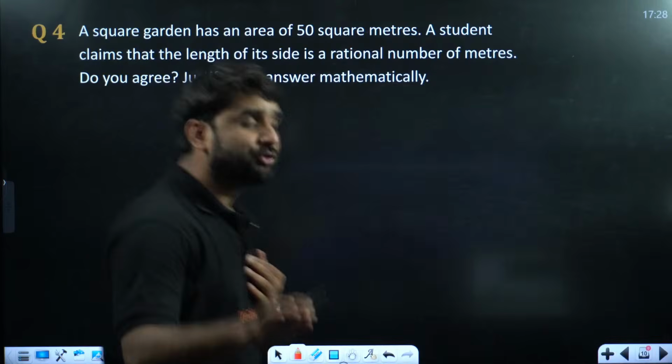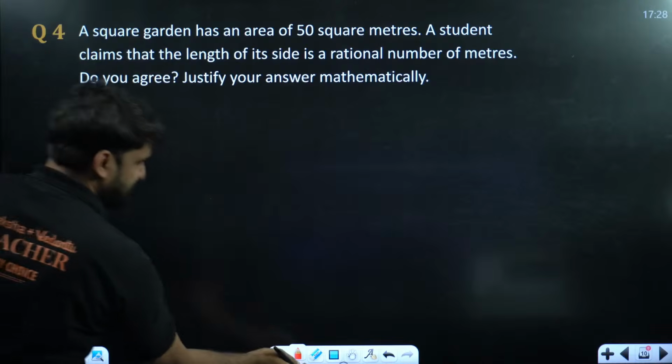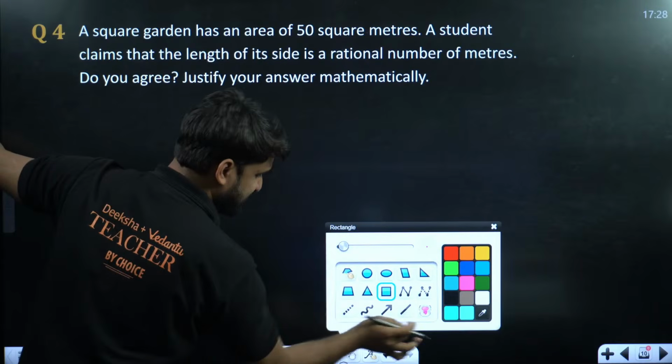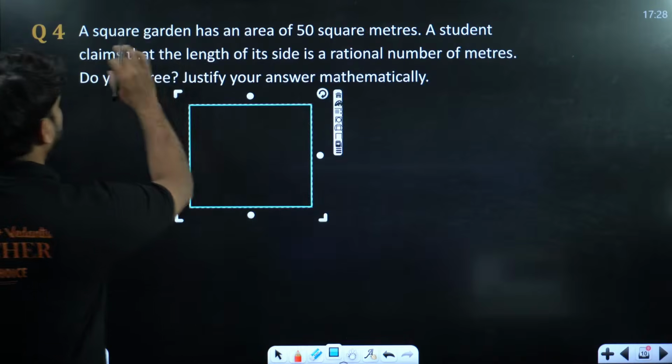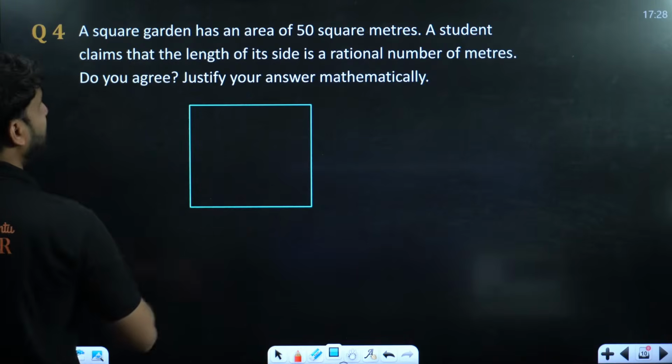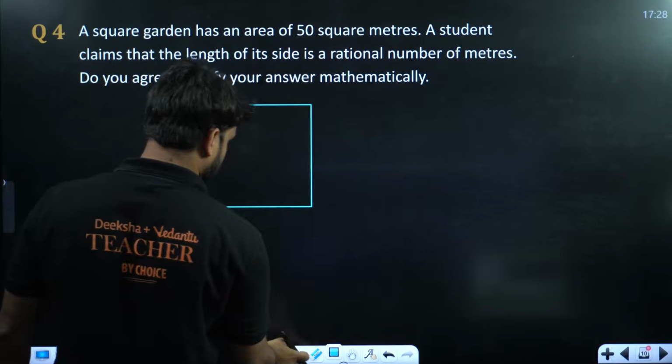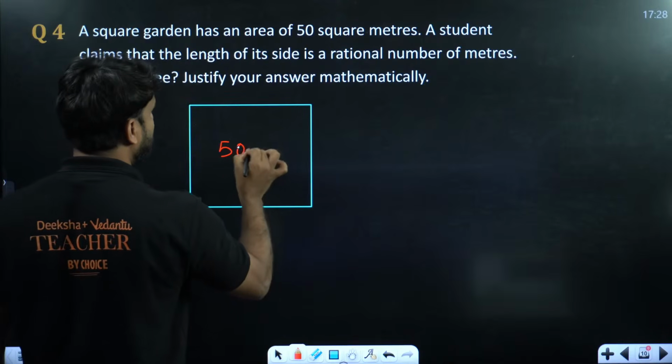Very good. So look at the question here. The question says that there is a square garden, and the area of the square garden is 50 meter square.